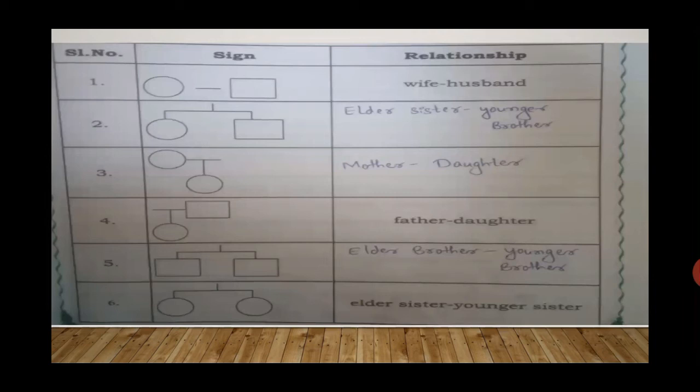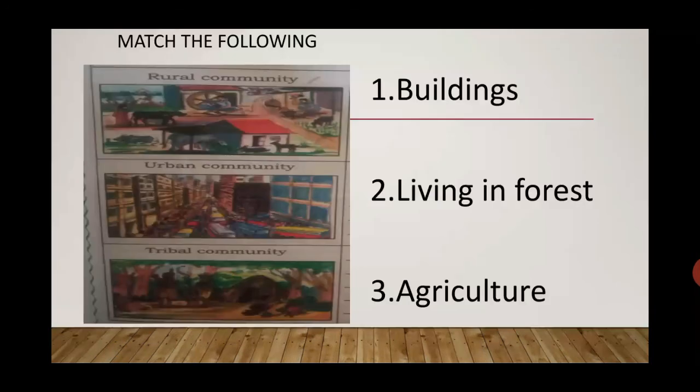Third, mother and daughter. The fourth sign, father and daughter. And fifth, there are two square boxes. So elder brother, younger brother. And the sixth one, there are two circles. In the fifth one two squares have been given, whereas in the sixth one two circles are there. So it is elder sister, younger sister.